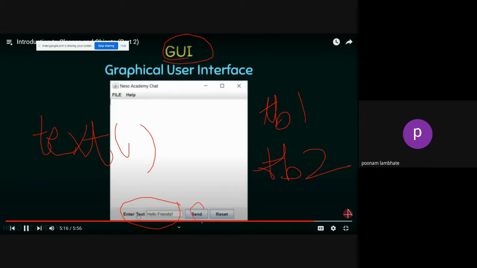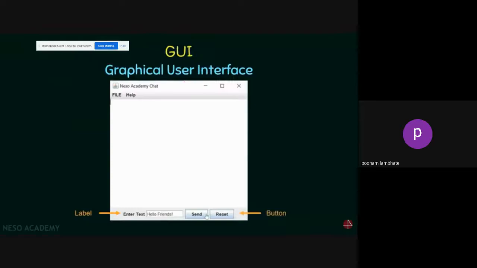Similarly, here you have a send button and a reset button. These are two buttons belonging to the button class. Object-oriented programming can be used to create such graphical user interfaces, which we'll be doing maybe after 2 or 3 sessions. Quite interesting. So we can stop here for today.